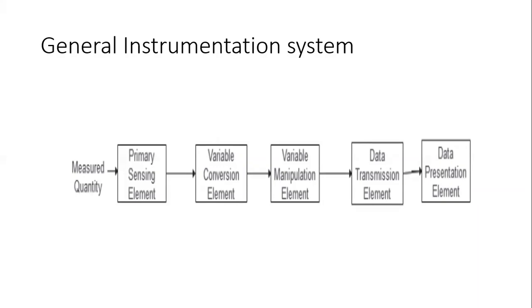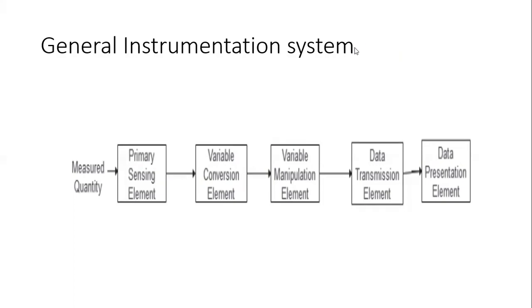But that output should maintain the properties or nature of the original signal. The variable conversion element converts only the magnitude of that signal. It will always maintain the physical nature or properties of that signal. That means if we give a sinusoidal waveform, the output will also be a sinusoidal form. It will not change the property.